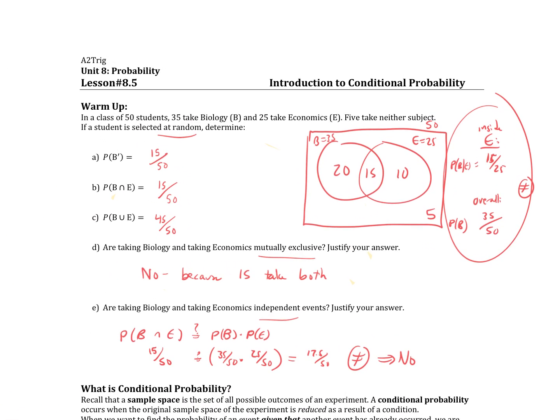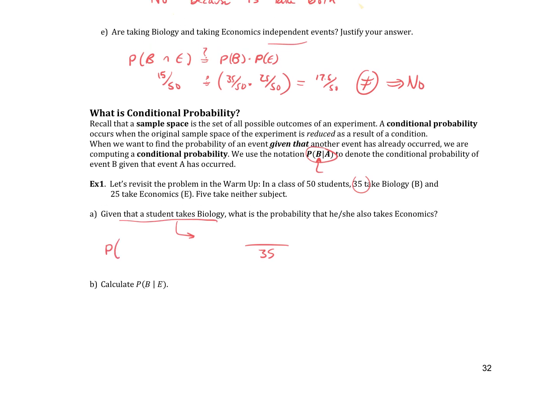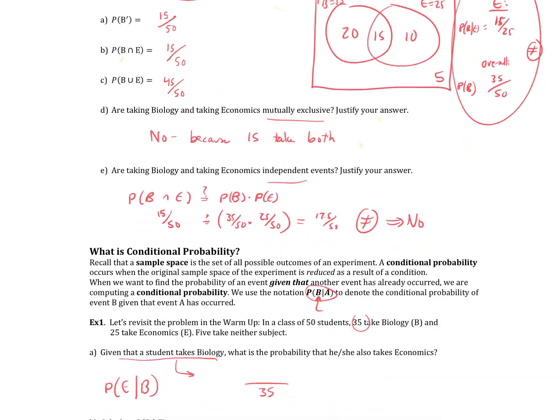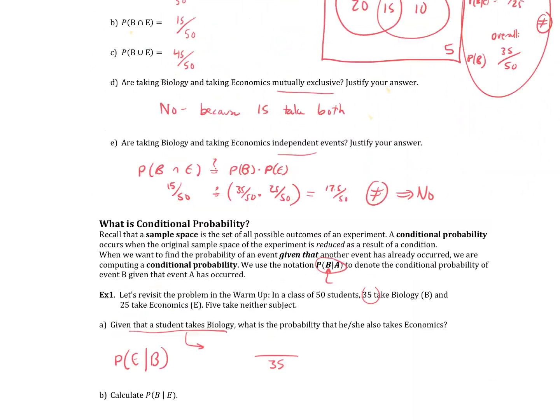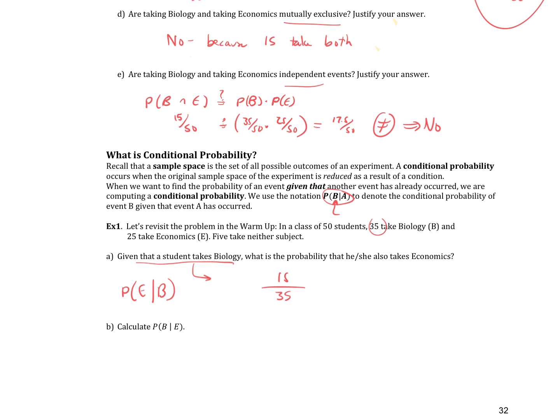Let's do that like 6 more different ways, shall we? Okay, so given that the student takes bio, what's the probability that they take econ? Out of all the bio, that's where I got the 35, but I had to make this Venn diagram so I could see what the numerator is supposed to be. The numerator would be the people who are in econ within this new sample space of the bio. Among the bio people, what's the probability you're taking econ? That's 15 out of 35, which we can reduce. That's 3 out of 7.